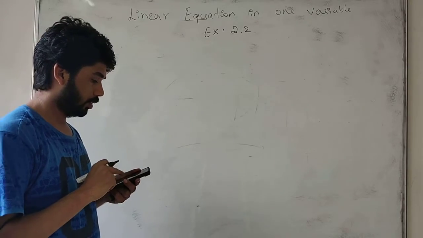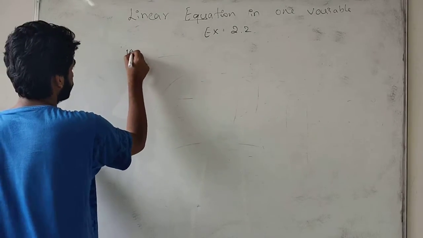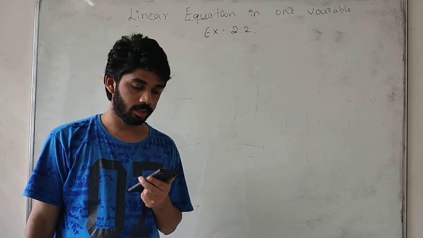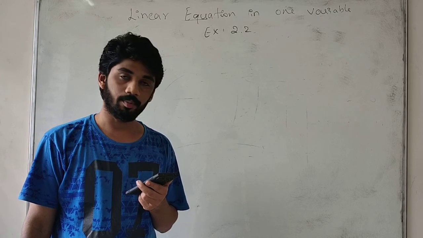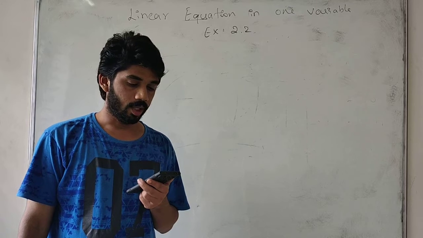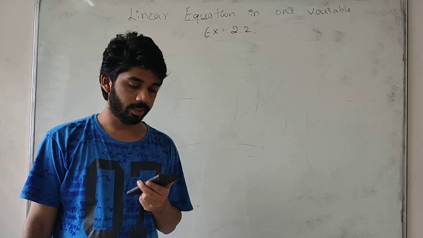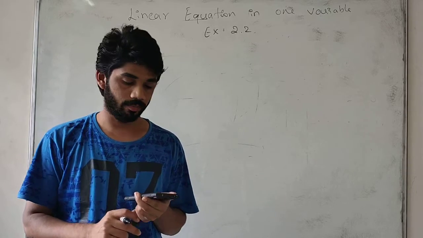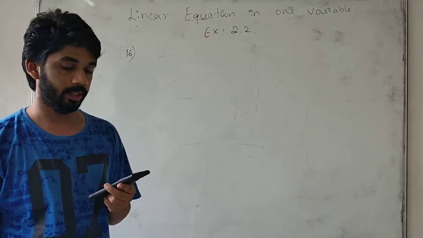Okay, the 16th one. The organizers of an essay competition decided that the winner of the competition will get 100 rupees and the loser will get 25 rupees. The total prize money distributed is 3000. Find the number of winners. In this, the number of participants is 63.